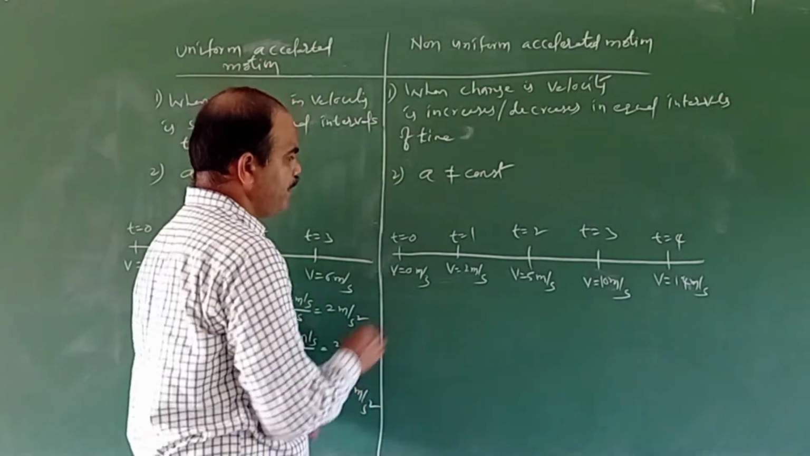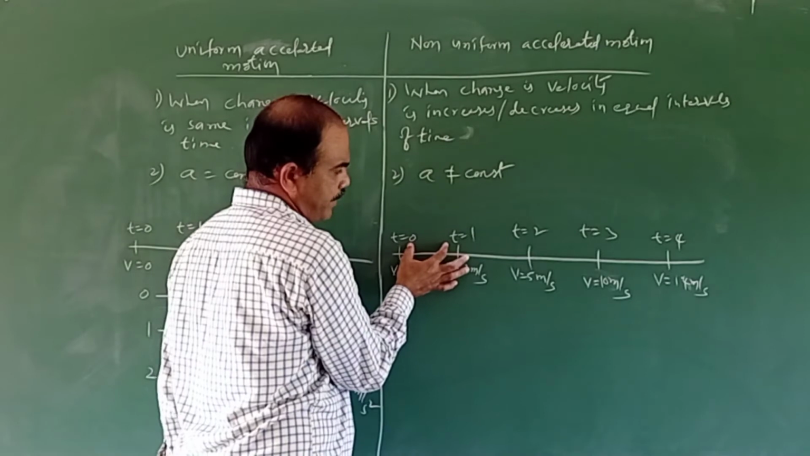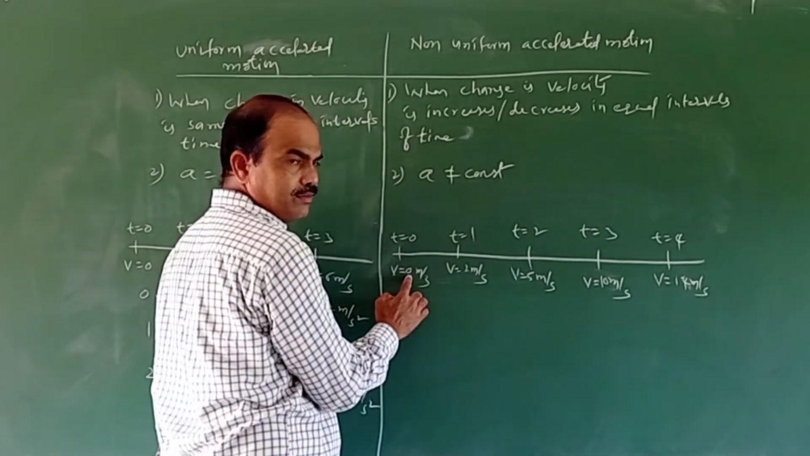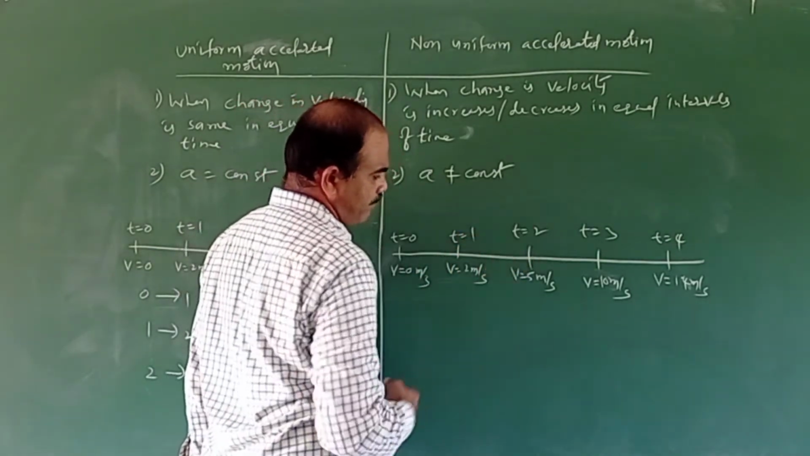So what is happening? Now I am dividing the time into equal intervals. In the first second, during the 0 second to 1 second, what is the change in velocity? 2 minus 0, which is 2 meter per second. During the first second to second, what is the change in velocity? 5 minus 2.